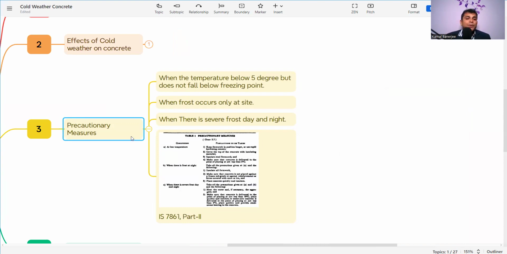So what are the precautionary measures? In Table 1, they say that three conditions may arise, and within these three conditions we need to take precautionary measures. What are the three conditions?